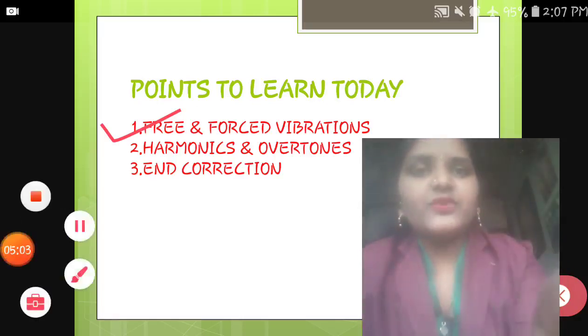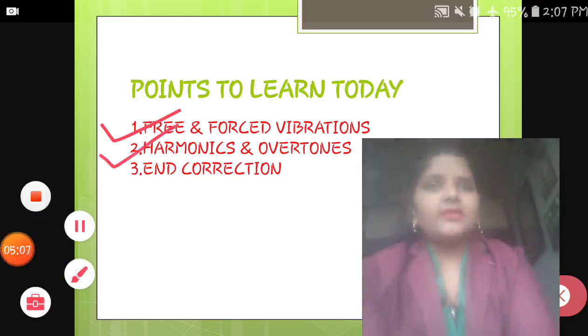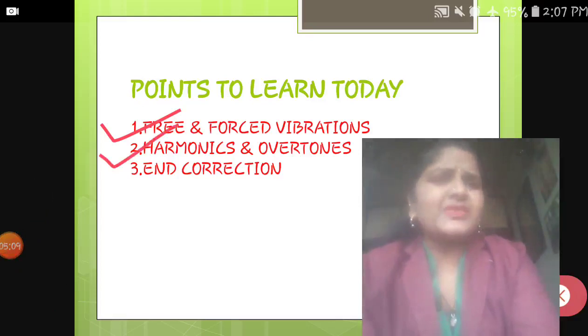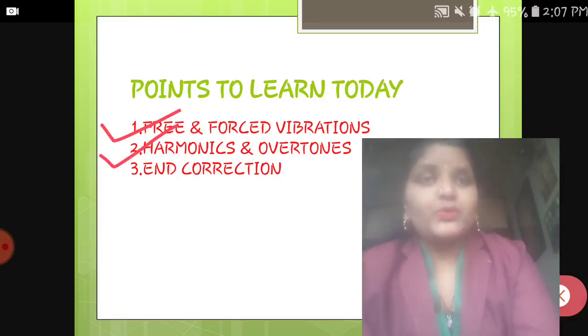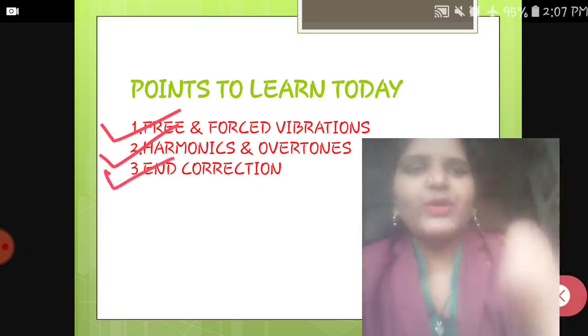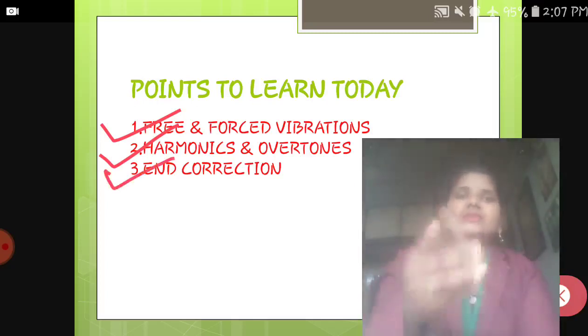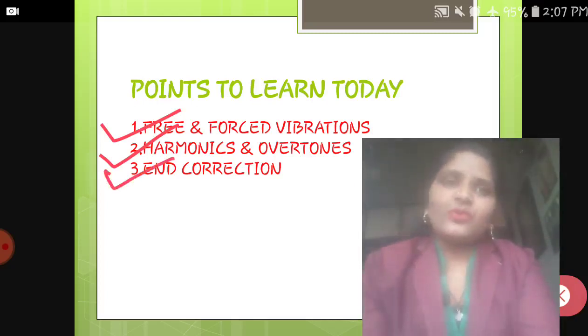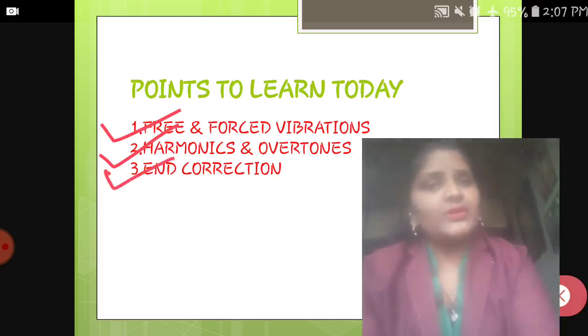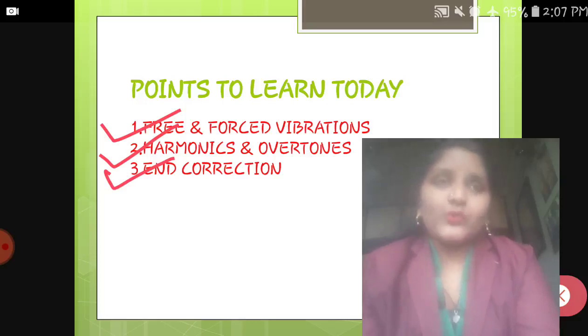Then afterwards we are going to see harmonics and overtones. So what are harmonics and what is an overtone? That concept will be cleared by point number 3, which is end correction. So these are all interrelated with each other. If you come to know what are free and forced vibrations, you will definitely come to know what are harmonics, and then you will come to know what are overtones.